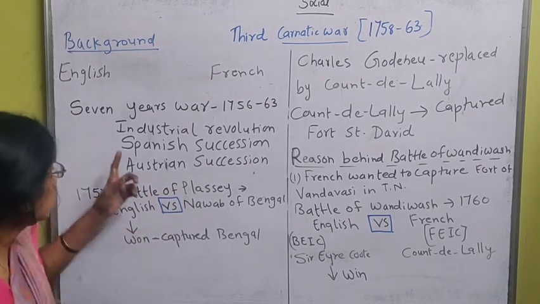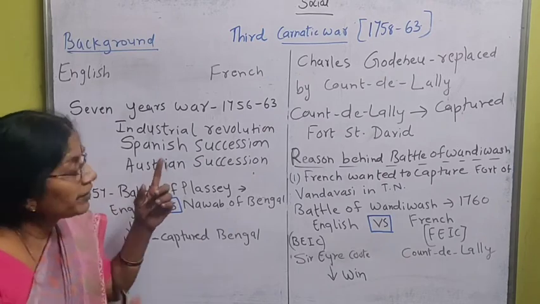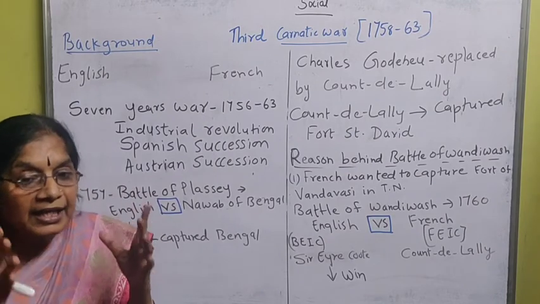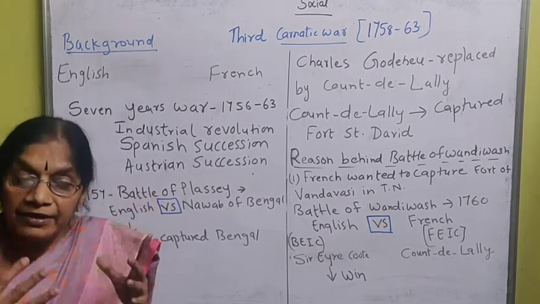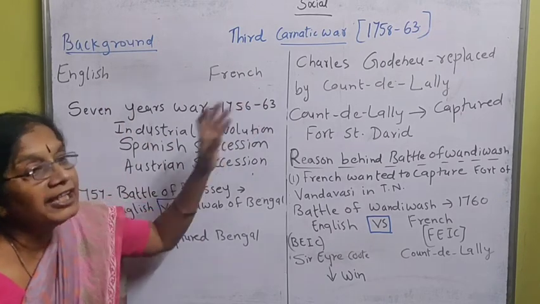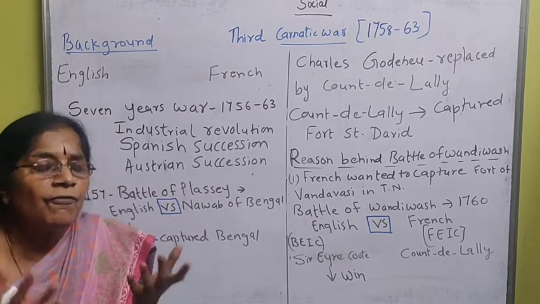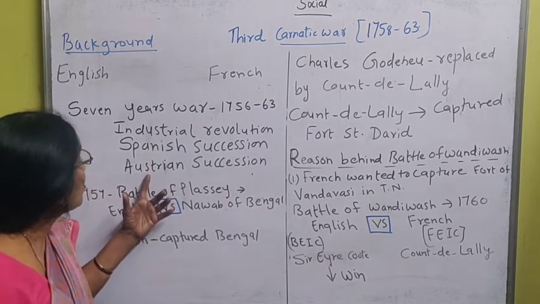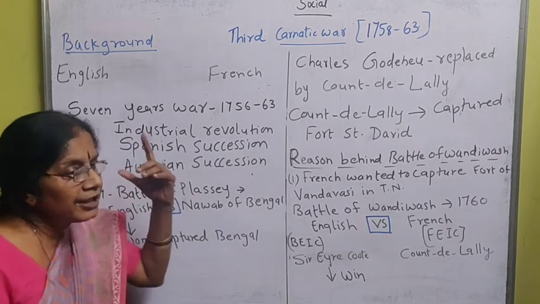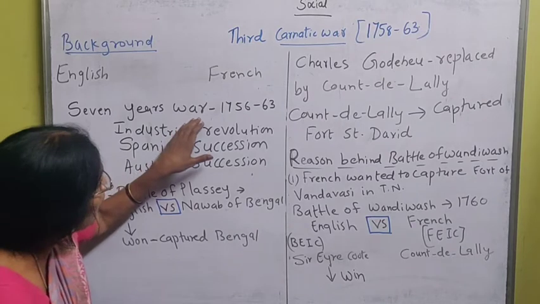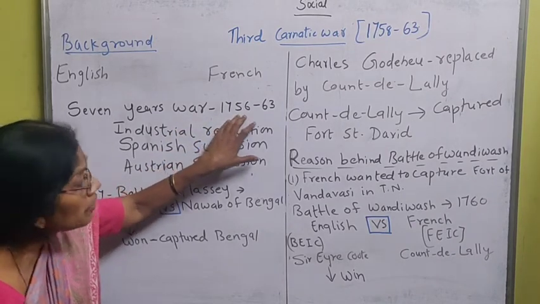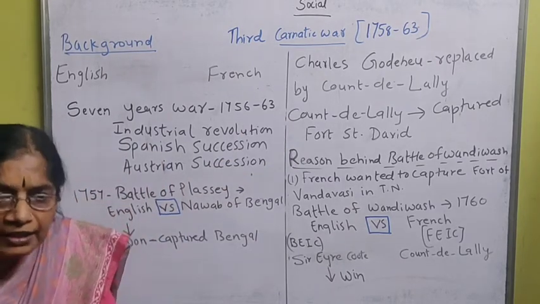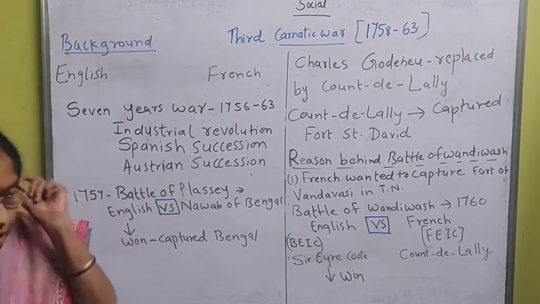So to gain supremacy over Spain and Austria, a rivalry again developed between the English and French. They again began to fight for supremacy, and that led to the Seven Years War from 1756 to 63, and this was the reason for the Third Carnatic War.